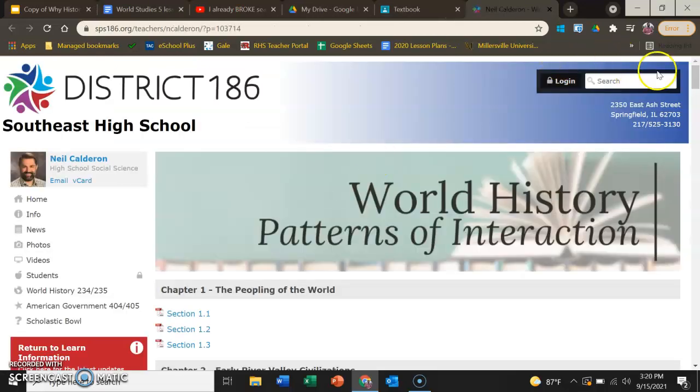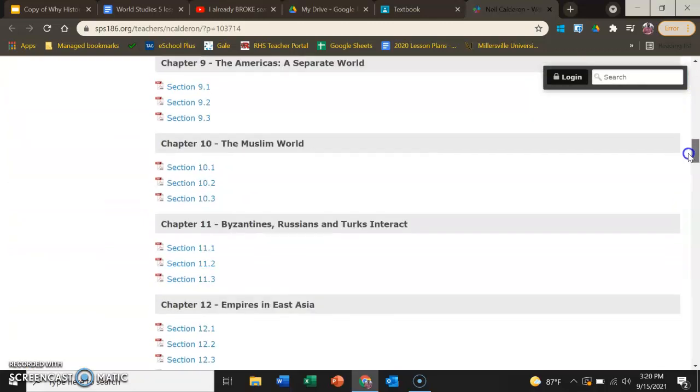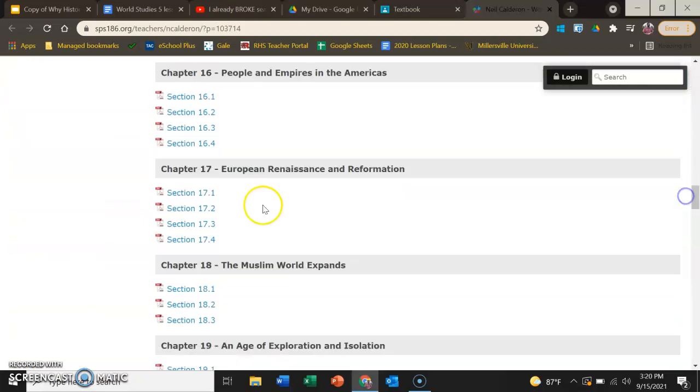Now it breaks it down by section. We start on chapter 17. Now for the first vocab activity, you got to find words throughout the entire chapter, but I'm not asking you guys to read the entire chapter at once. That'd be a little crazy.